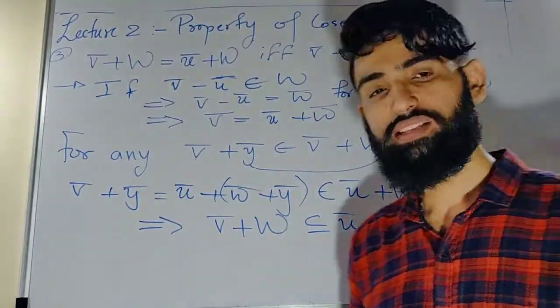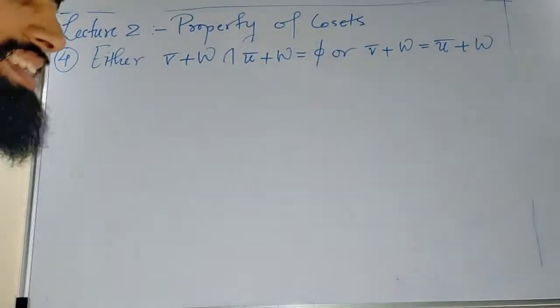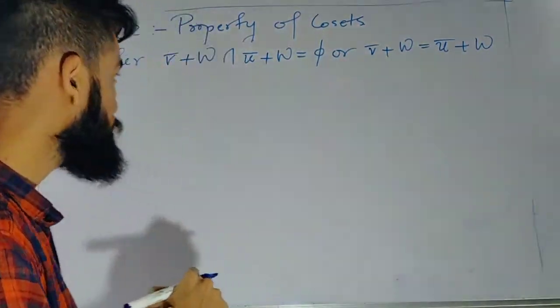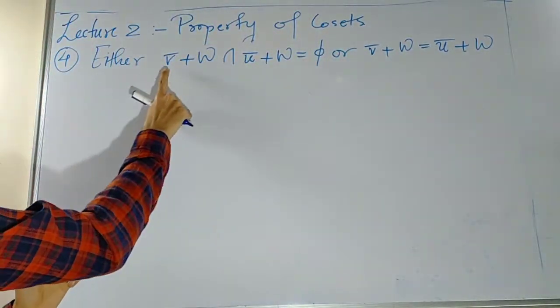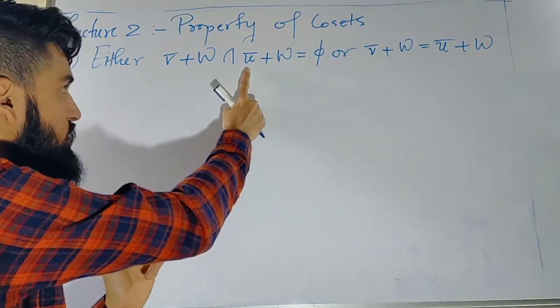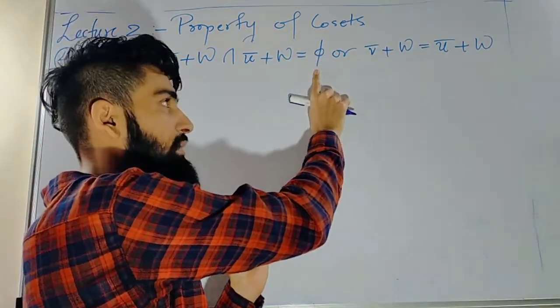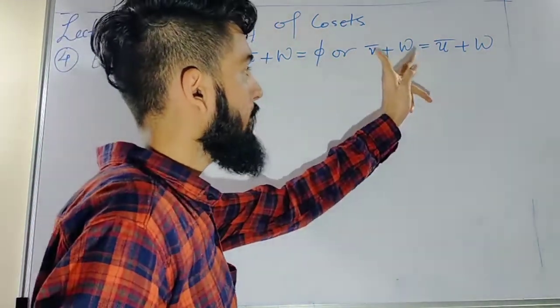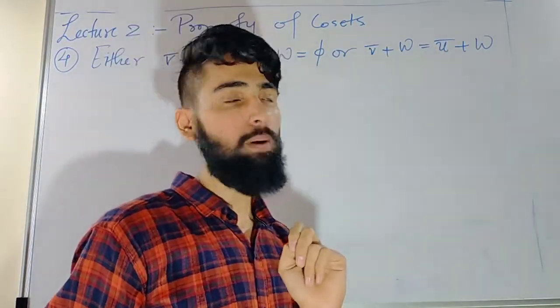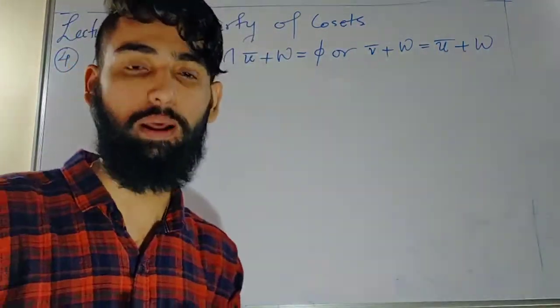Okay. Let's think about property number 4. Let's see the fourth property. The fourth property is that either v̄ + W intersection with ū + W is an empty set, or ū + W is the same as v̄ + W.